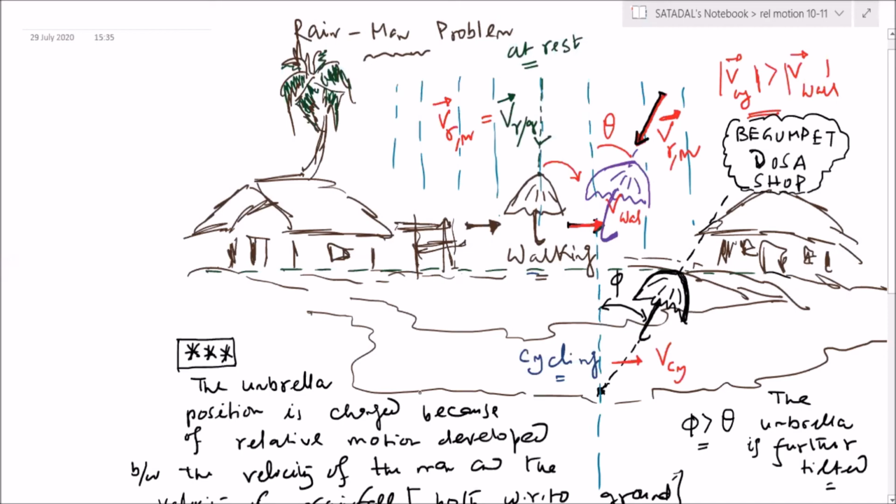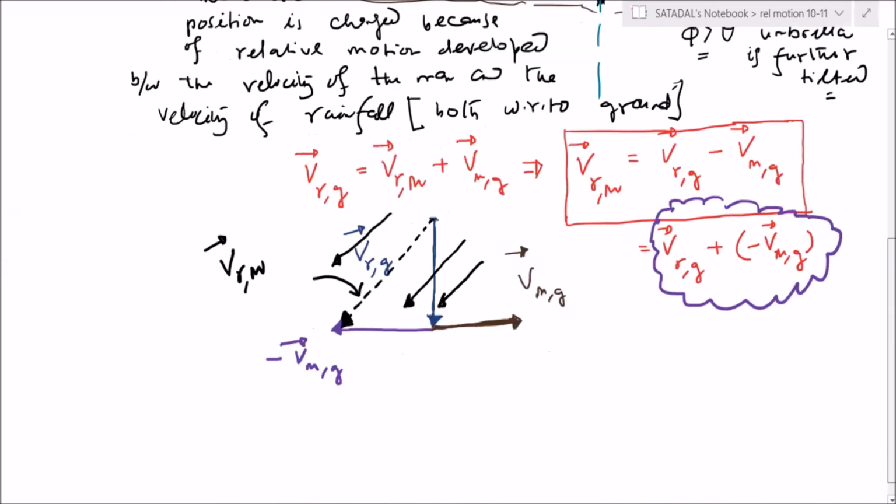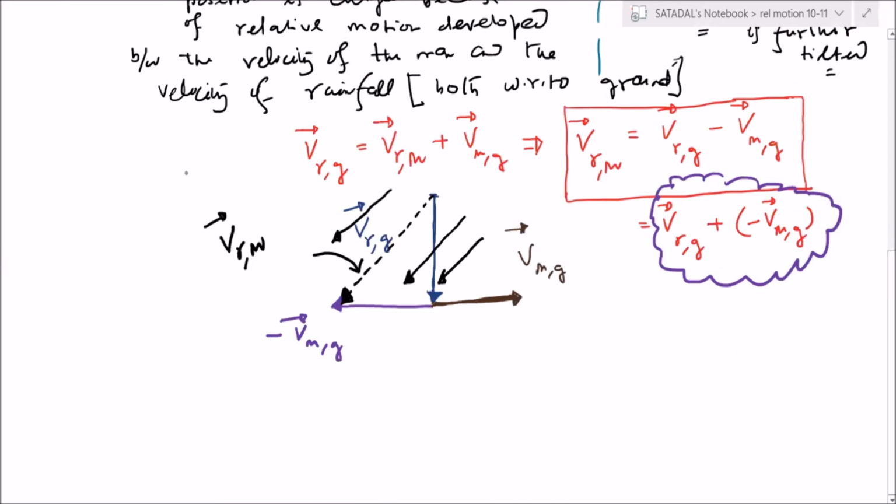Correct? Is it clear? For everyone, is it clear now? Correct. So this is when he is walking. This one. Chandra, clear hai? Yes, sir.